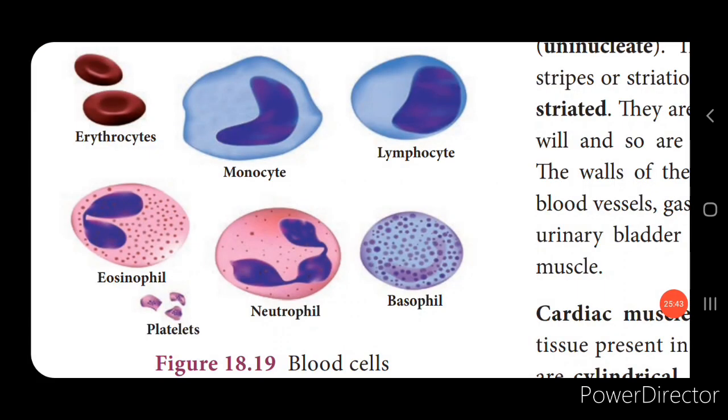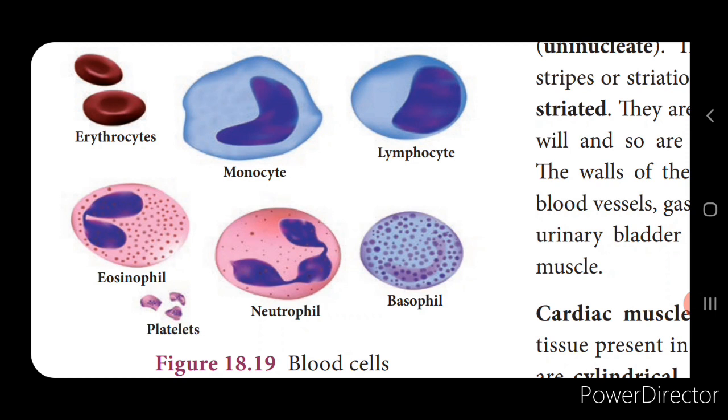Now the fluid connective tissues are the liquids that connect the different parts of the body, isn't it? Here the cells are loosely packed or suspended in a matrix which is called the plasma. Now here the blood contains corpuscles, also called cells. For example, the red blood cells, the white blood cells and the platelets, and these are suspended in a fluid that is called the matrix, that is called the plasma.